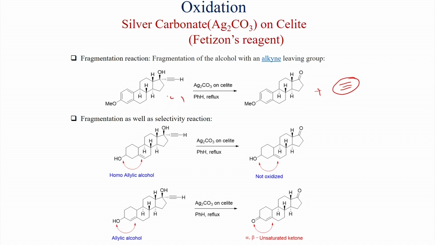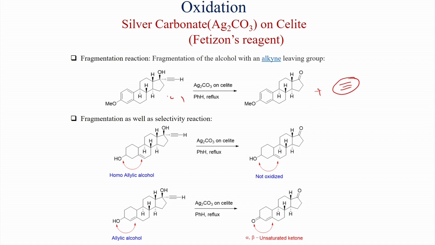Like this steroid molecule, here you can see there is a propargylic alcohol as well as another secondary alcohol which is homoallylic. When silver carbonate on celite in benzene reflux is used, only this propargylic alcohol gets fragmented and converts to the ketone, and this homoallylic alcohol is not oxidized under this condition.